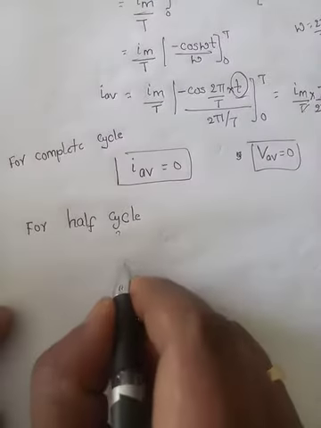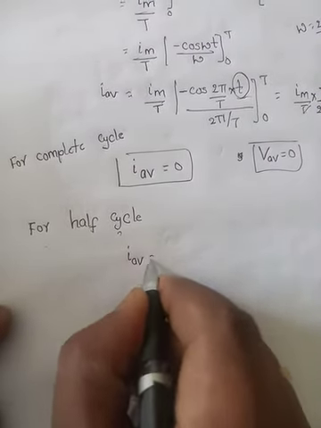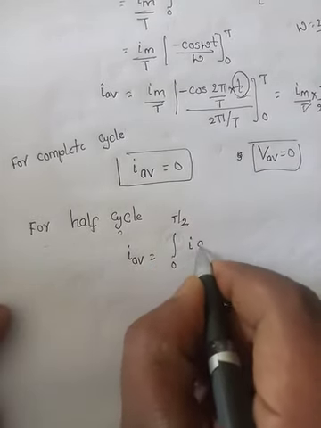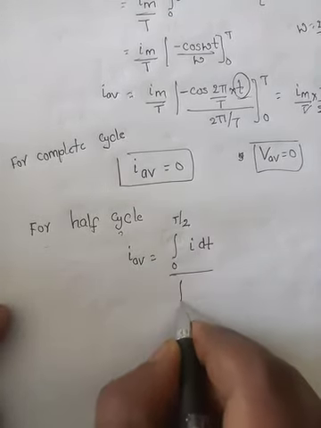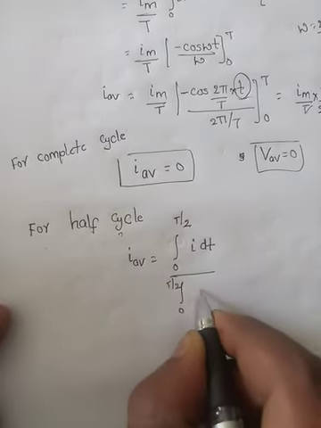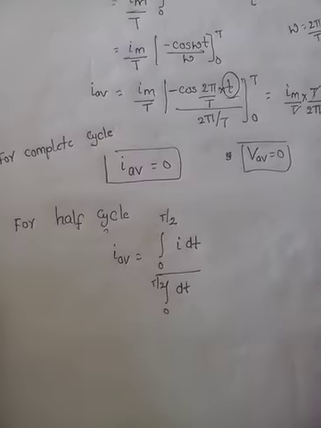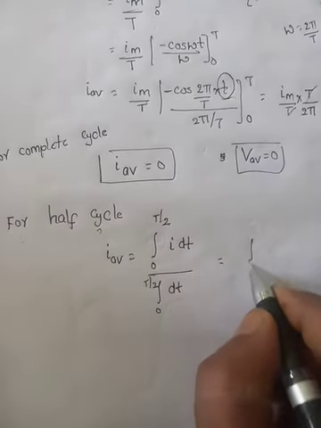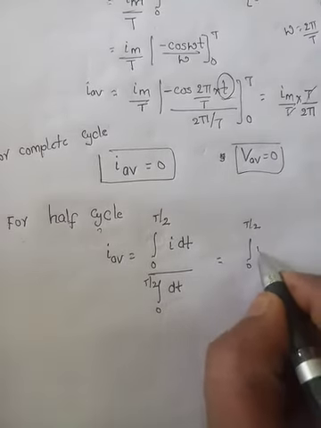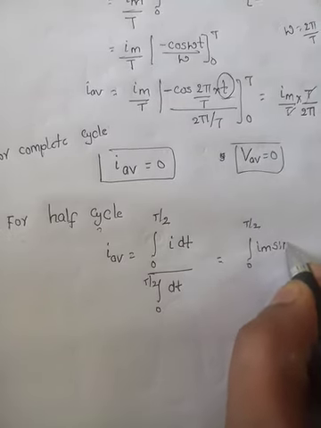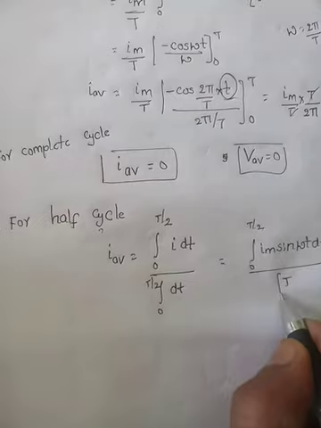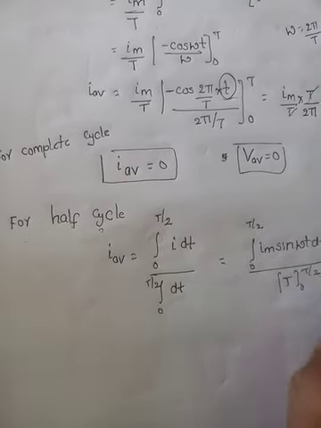For half cycle, I average is equal to integration from 0 to T by 2 of I into dt, the same thing, just changing the limits from full cycle to half cycle. 0 to T by 2 of I m sin omega t into dt by T by 2.